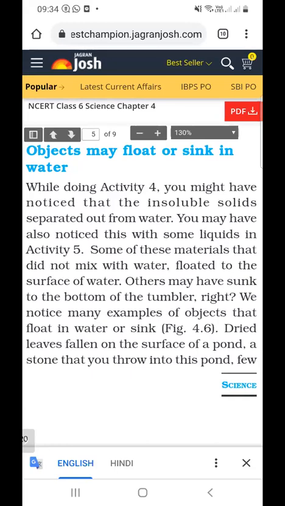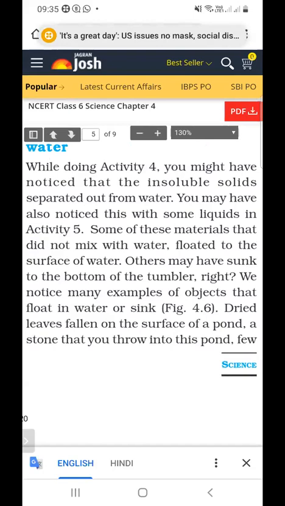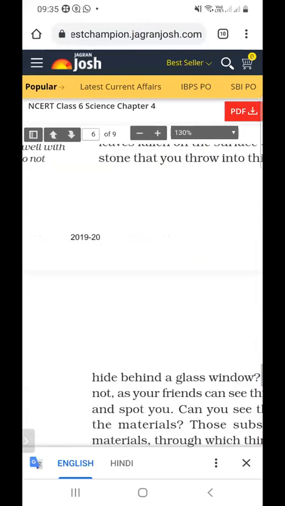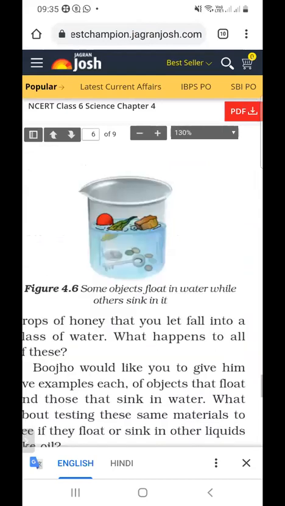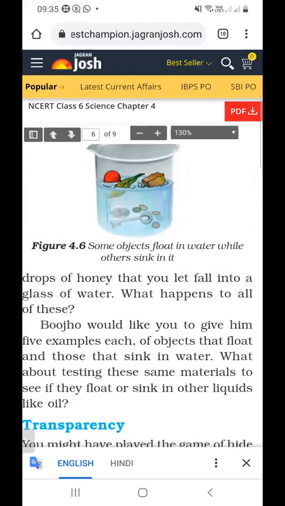We notice many examples of objects that float in water or sink. When we add some objects into the water, some objects float and some objects sink into the water. Dried leaves fallen on the surface of a pond, a stone that you throw into the pond, a few drops of honey that you let fall into a glass of water. What happens to all of these?